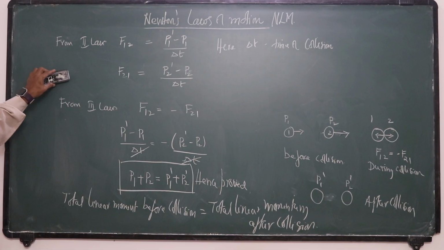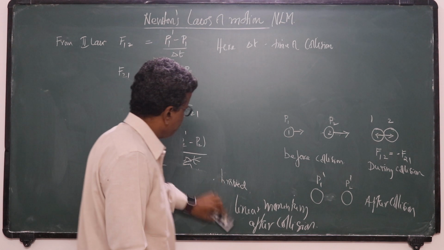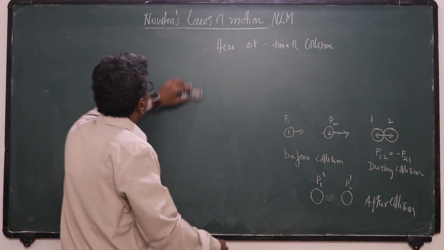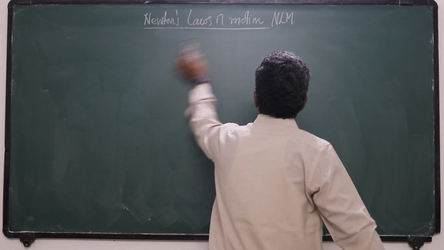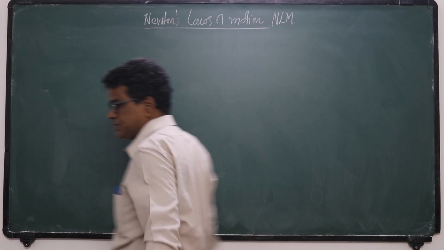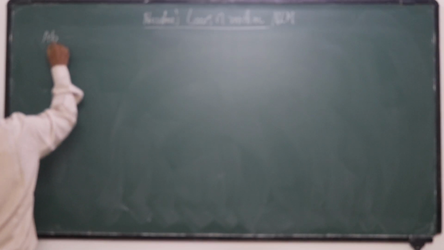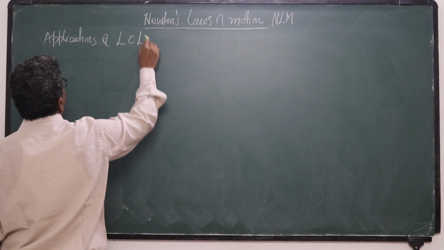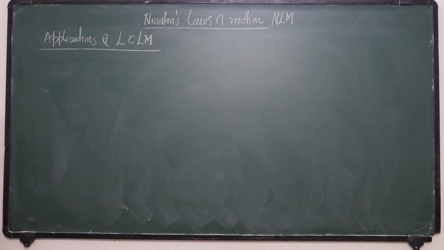Okay, now let us see some more examples. Now these are the applications of LCLM, the law of conservation of linear momentum.